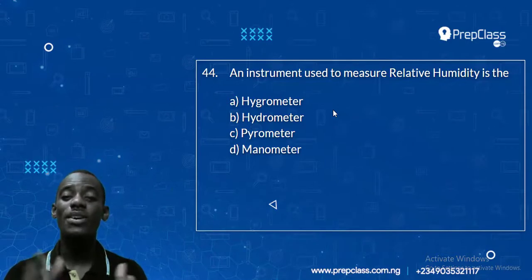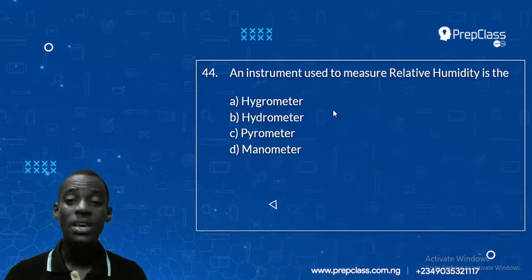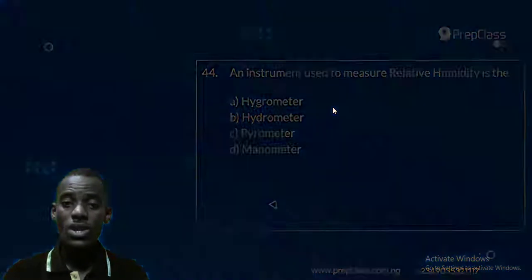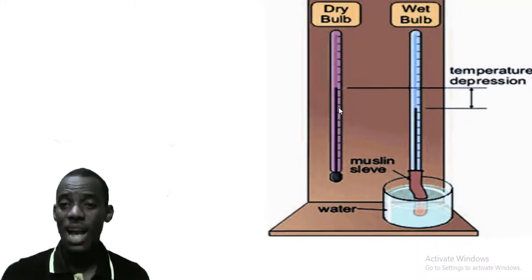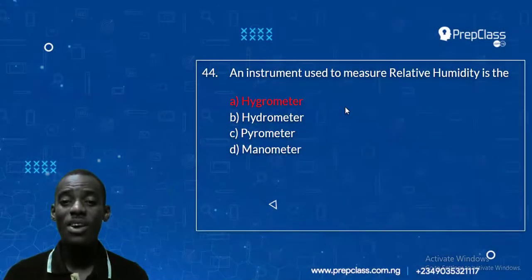Manometer is for pressure and pyrometer is for other things. Then the correct answer to that question is simply hygrometer, and that is option A.